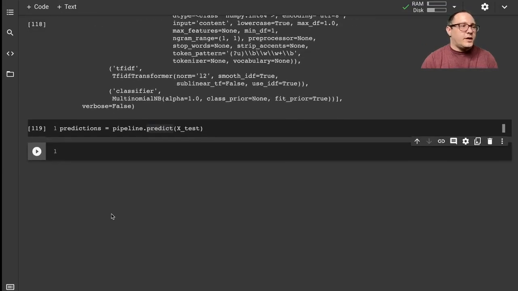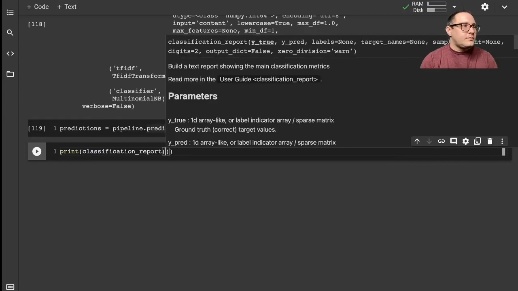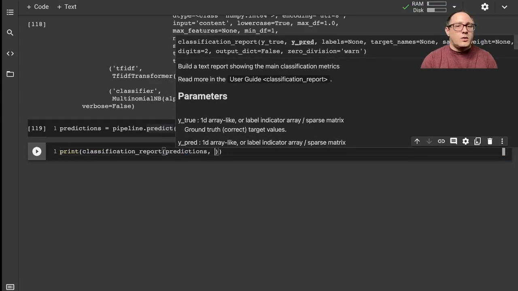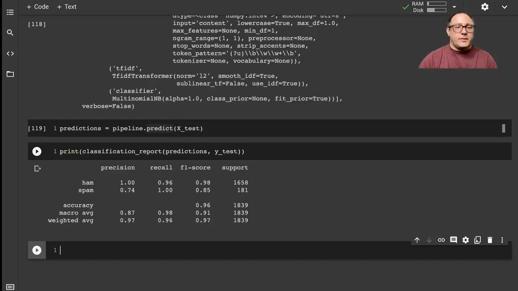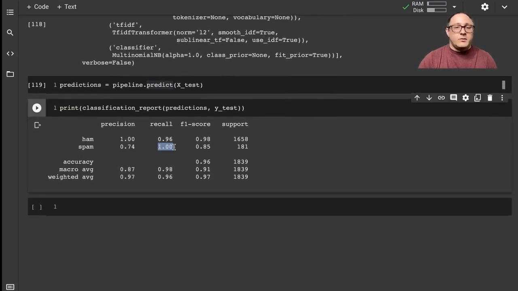And then let's go on and do our classification report. And we want our predictions, and we also want our Y test to see how we do. Now we did good at predicting ham. We did a little bit less on predicting spam.